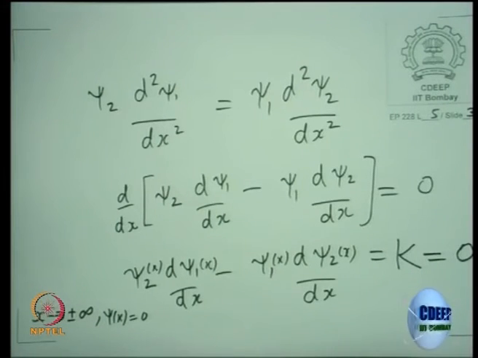We can't do this for a scattering state because it will be an oscillatory solution with a box normalization. As I said, if you had a solution for an oscillatory state as e to the ikx, this is an oscillatory solution.